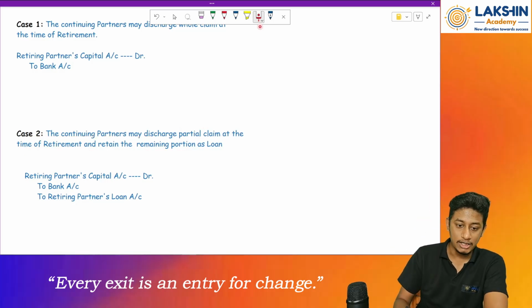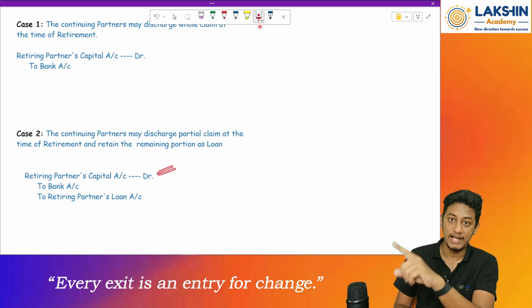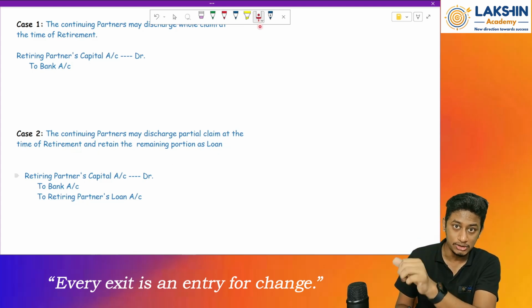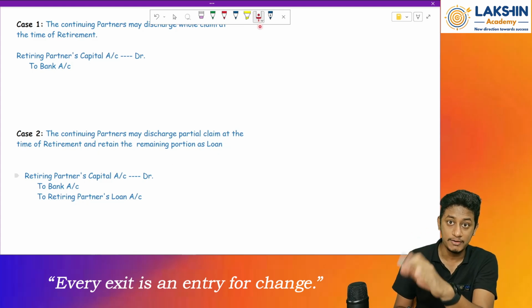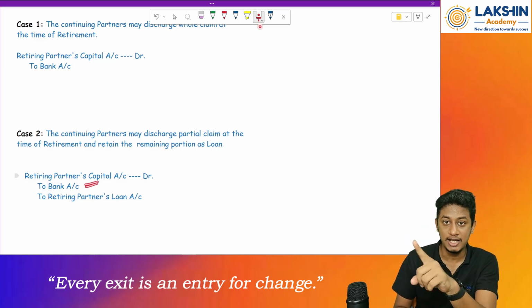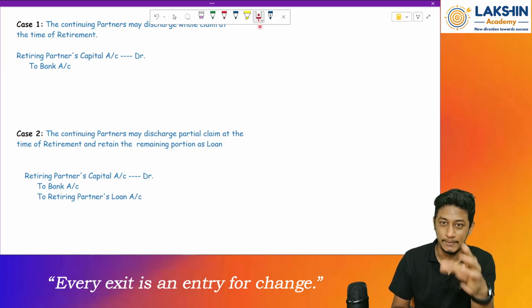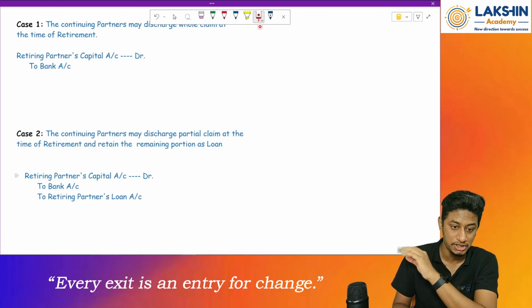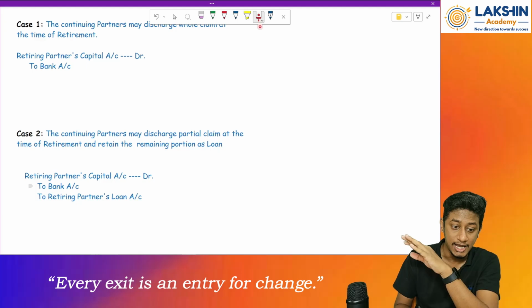See, what they can do is, first of all, they will debit all the amount of capital that was due as per the partner's capital account. Whatever amount was due to Krishna will be debited to clear it off. Okay, the second entry, partial amount, let's say 20%, 30%, 40%, whatever the ratio might be depending on the question, will be paid through what? Through bank account. And whenever bank balance reduces, we will credit the account.